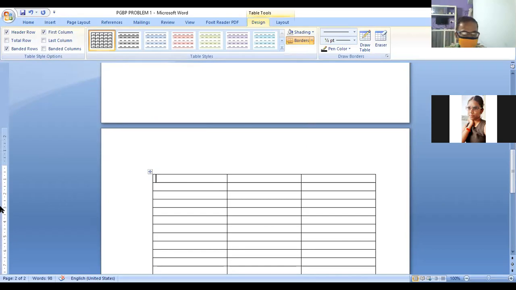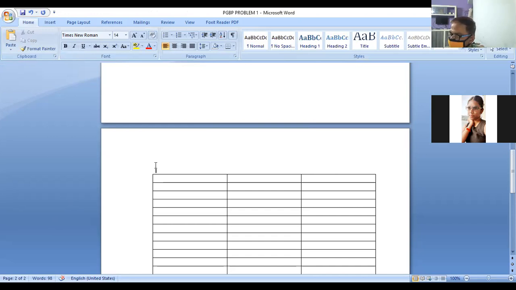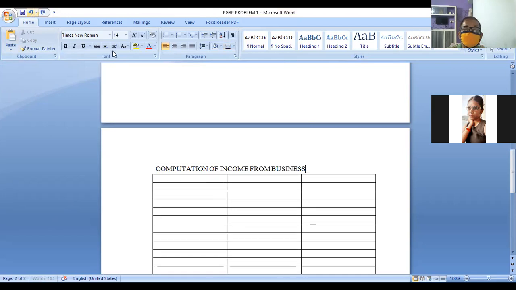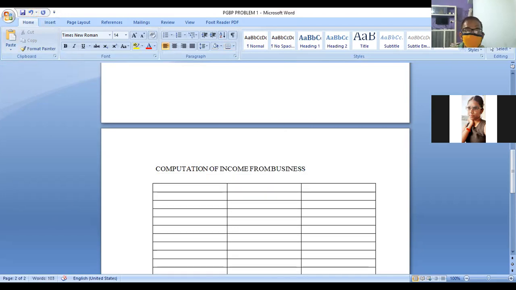So first we'll take the heading: Computation of income from business for the assessment year 2021.